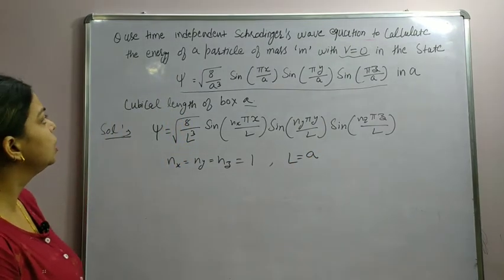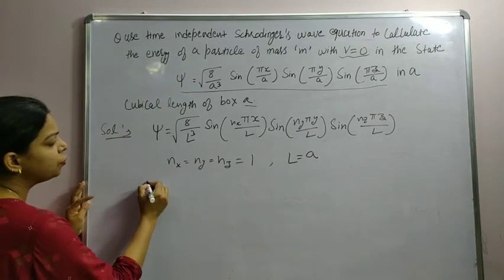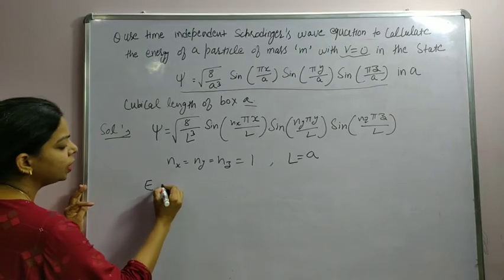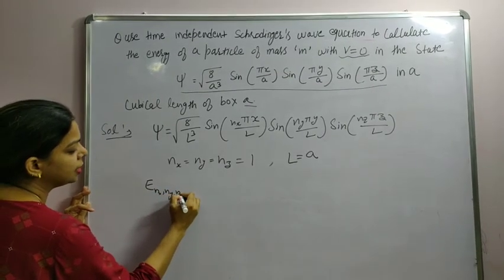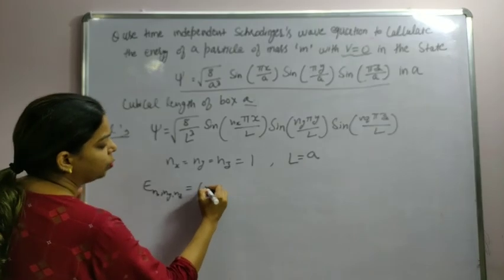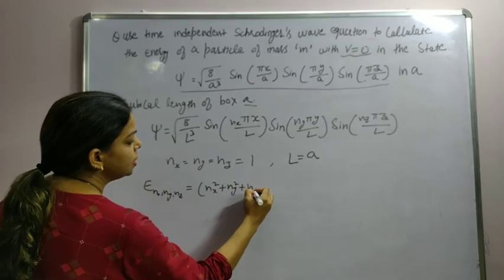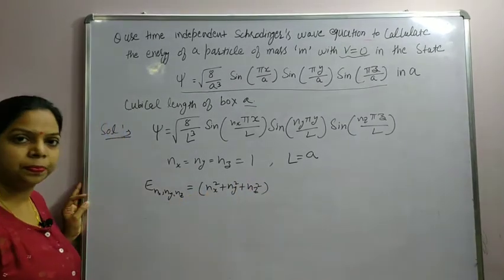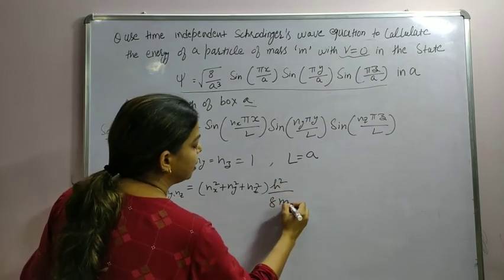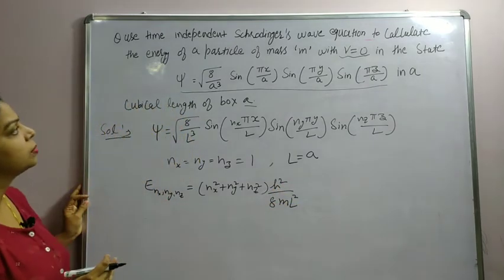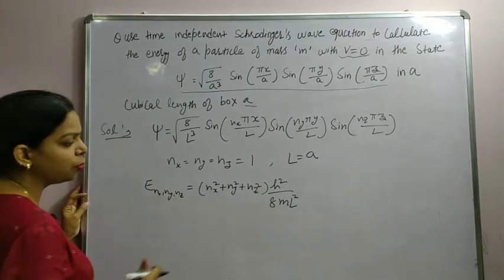So this is the problem. What we have to find out? Energy of the particle. All right. The expression for energy was E nx ny nz is equal to nx square plus ny square plus nz square times h square upon 8m L square.